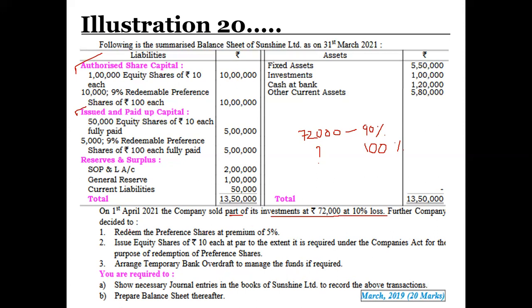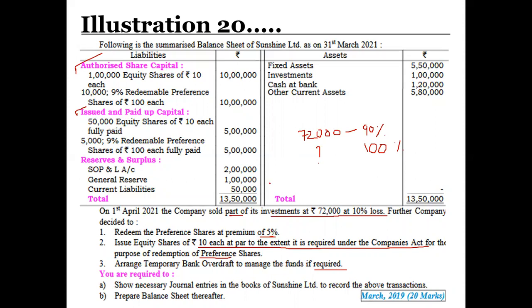Further, the company decided to redeem preference shares at 5% premium. So what is 5% of 5,00,000? 25,000. So we also have to make an arrangement for this 25,000. Issue equity shares of rupees 10 each at par to the extent required under the Companies Act for the purpose of redemption of preference shares. And it says arrange a temporary bank overdraft to manage the funds if required. So let's see how many equity shares we are going to issue.